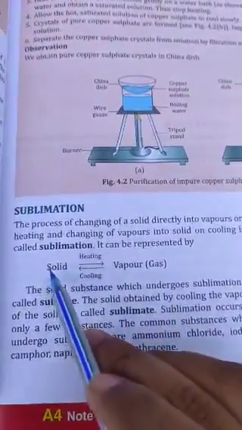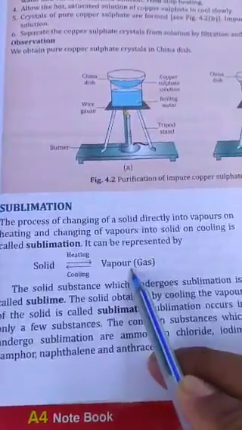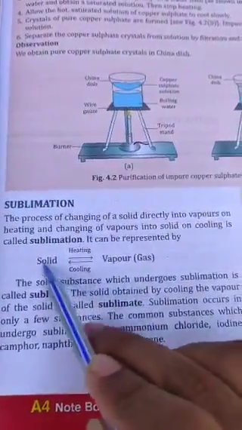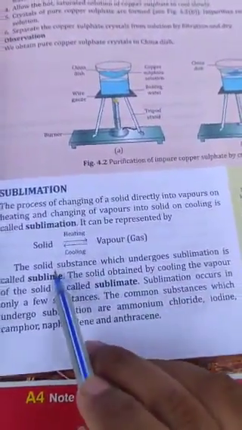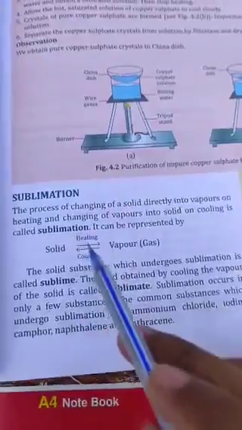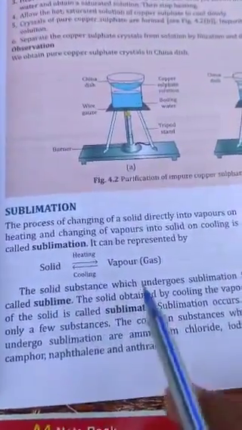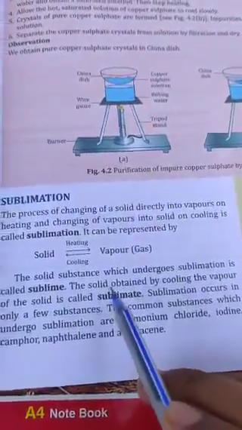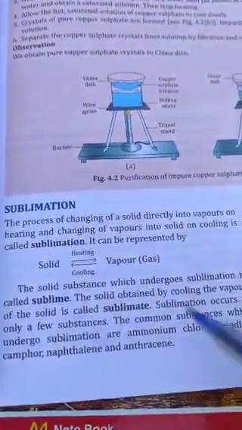So the solid goes directly to vapor state by heating, and the vapor goes directly to solid state on cooling. That is called the sublimation process. The solid substance which undergoes sublimation is called sublime, and the solid obtained by cooling the vapor of the solid is called sublimate.